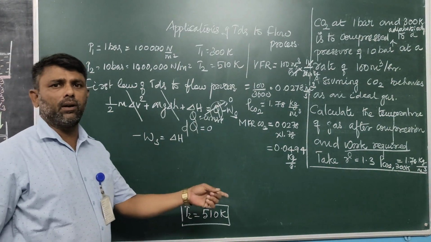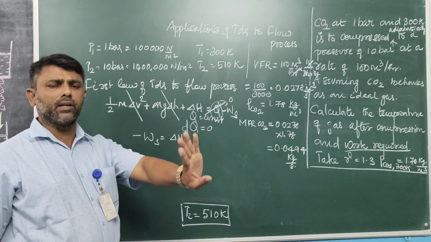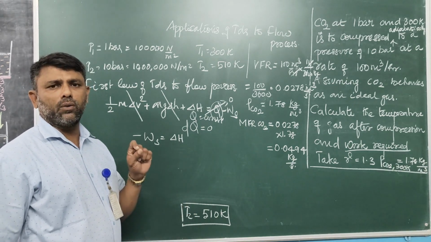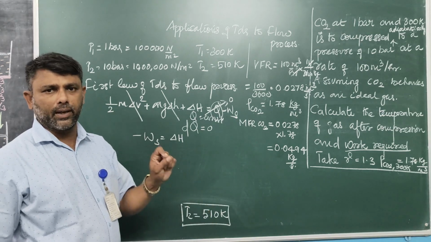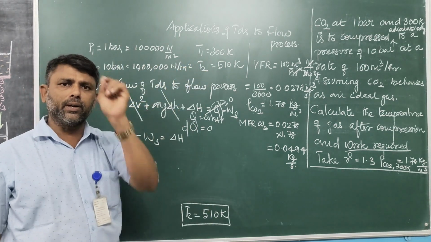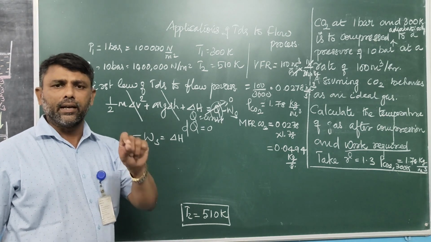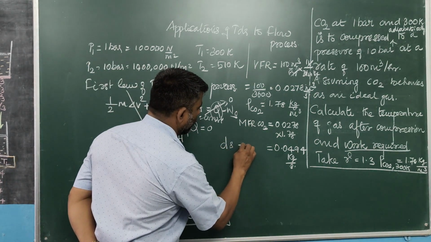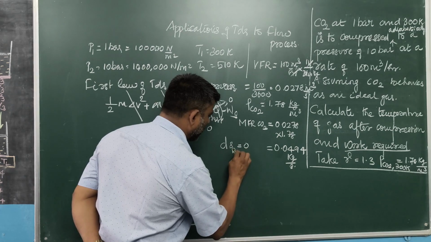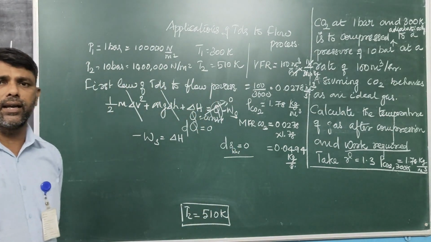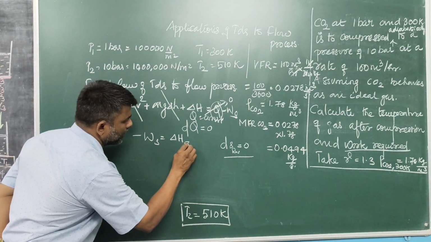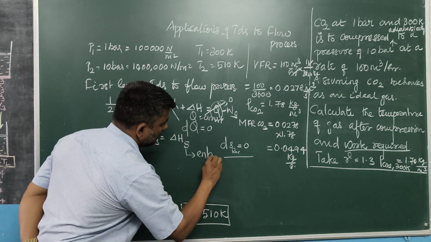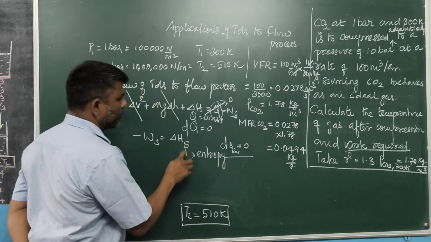Listen, it is a reversible adiabatic process. Adiabatic process means there is no exchange of heat between system and surrounding. Reversible means the amount of work supplied to the compressor to compress the gas from initial pressure to final pressure was completely recovered. In a reversible process, changes in entropy is zero. Hence, it is an isentropic process. Hence, I use the notation S. This S stands for entropy is constant. Isentropic process.